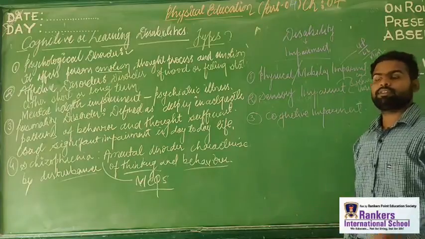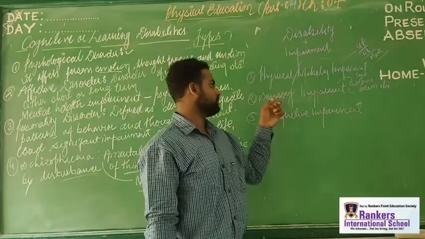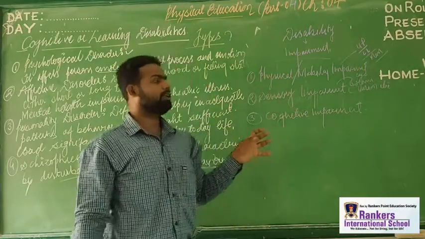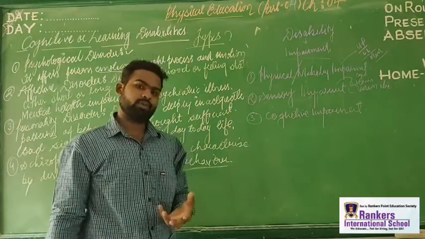Any problem which affects the sense organs is a sensory impairment. Physical and mobility impairments are related to problems with the upper limb, lower limb, or manual dexterity, right?